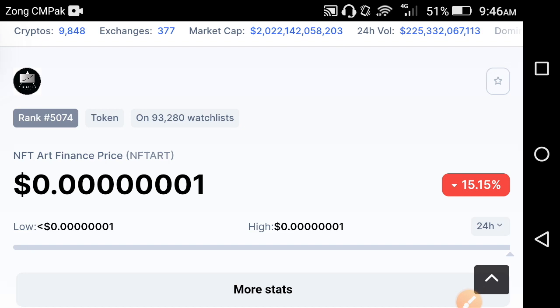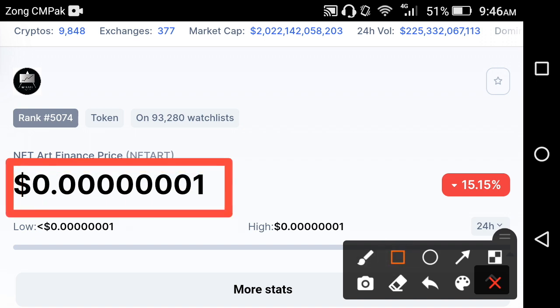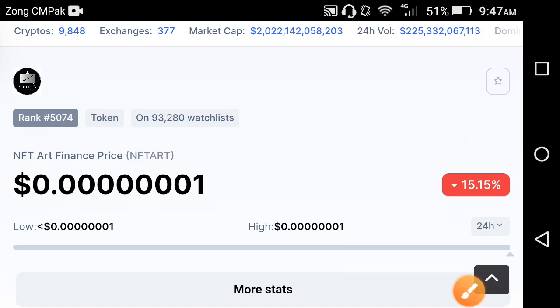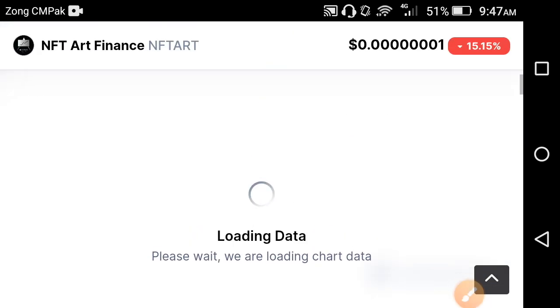So friends, first of all, the current price of the NFTART Finance in the market is 0.00000001 USD. On the other side, if you look at the price change in the NFTART, a 15.15% negative change has occurred. And on the other side, if you look at the price changes in the NFTART, let's see, my friends, the price chart of NFTART for more details.